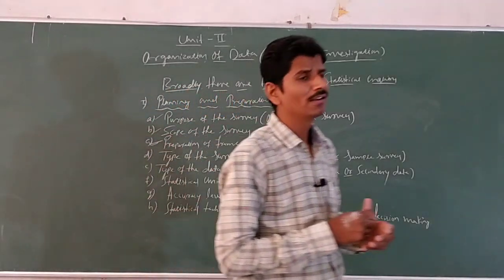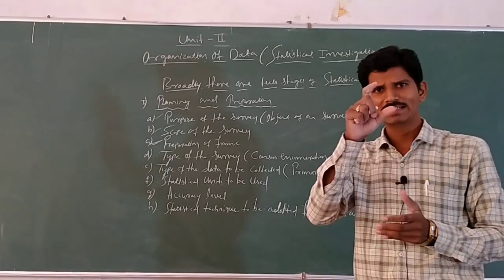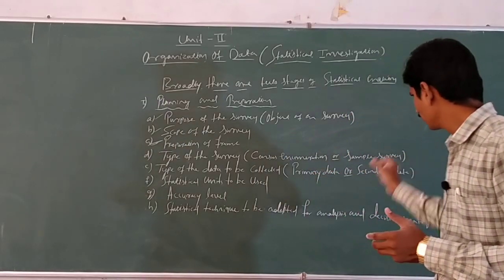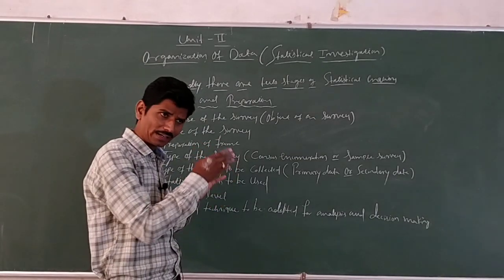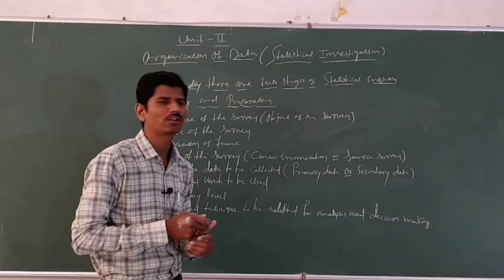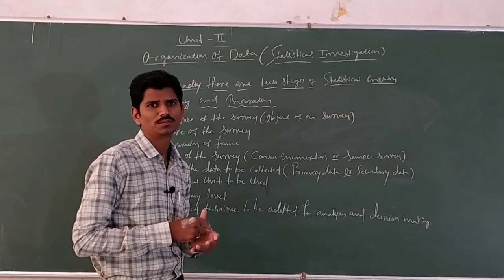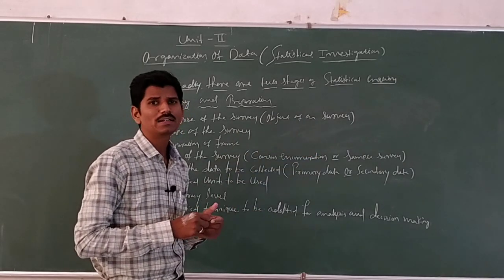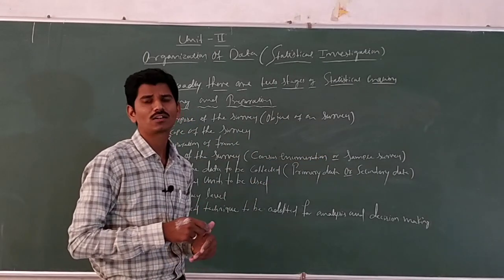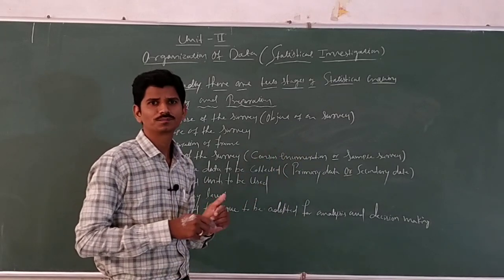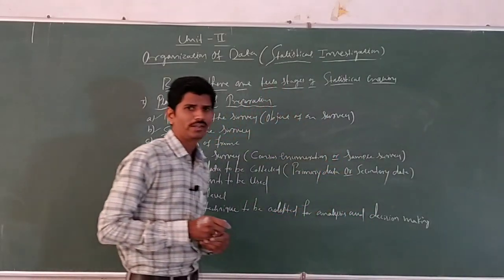Now, what is the sample survey? The investigation is based on only part of the population, that is called sample survey. In India, Karnataka is one part. Here, Karnataka is said to be sample survey, and India is said to be census enumeration. Country is a census enumeration and state is a sample survey. Otherwise, the census enumeration is the state and the sample survey is Bijapur or Jamkhandi or Bagalkot, etc. That is the part of the population, a sample survey.